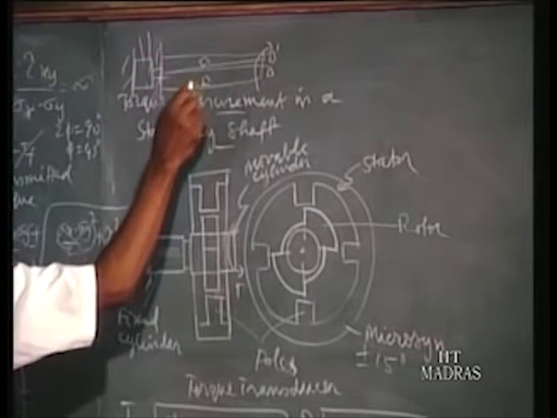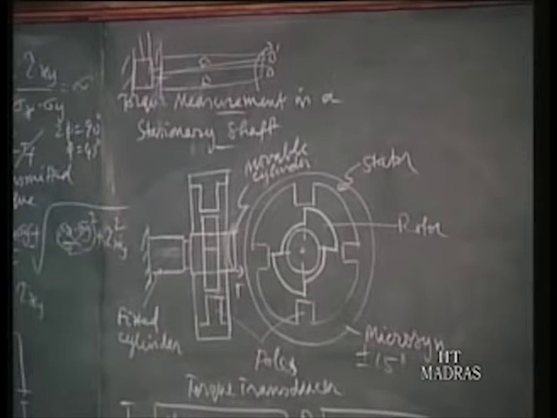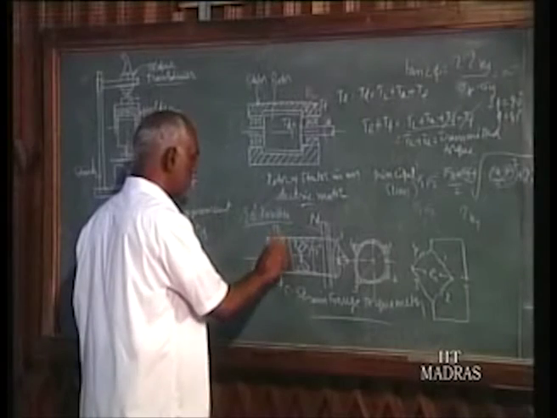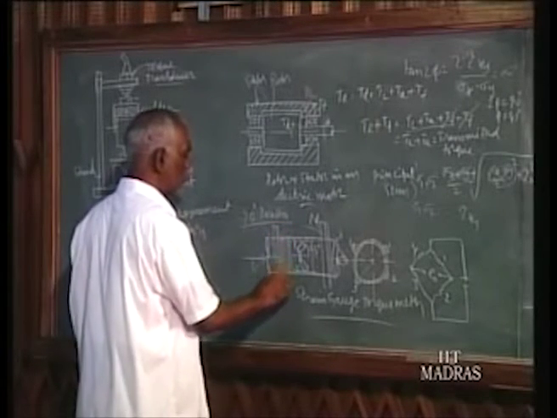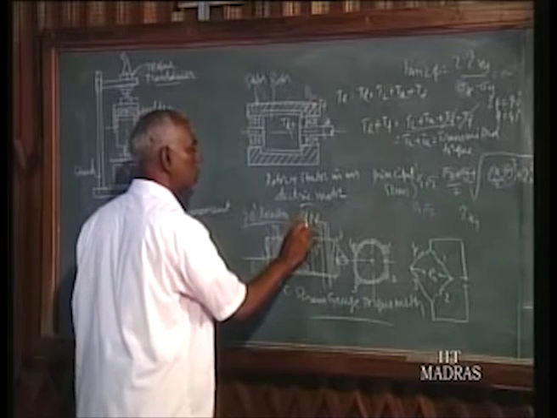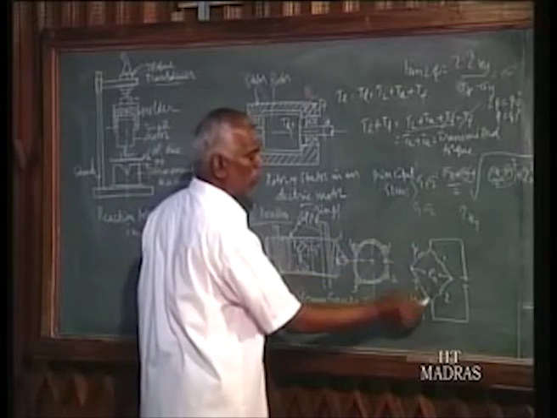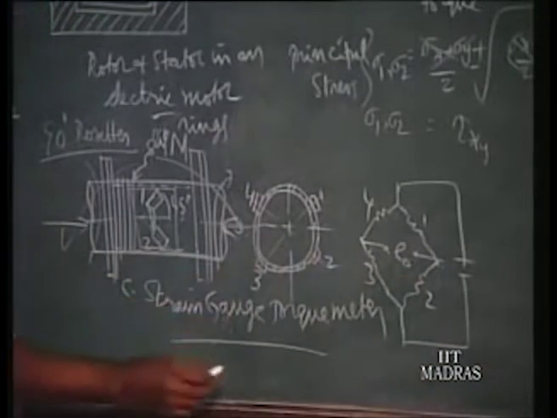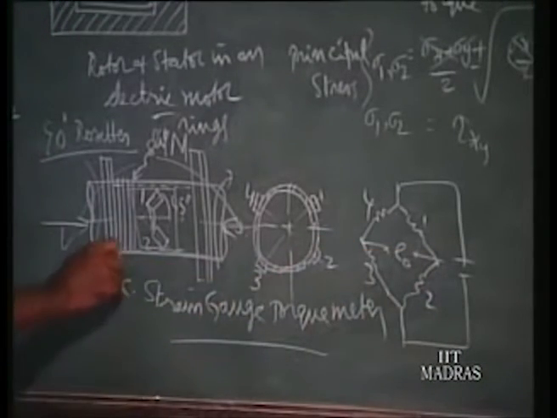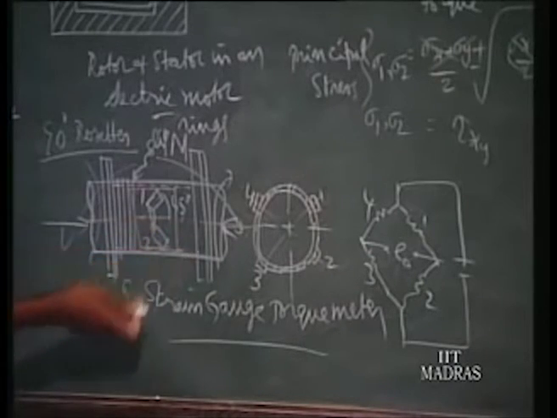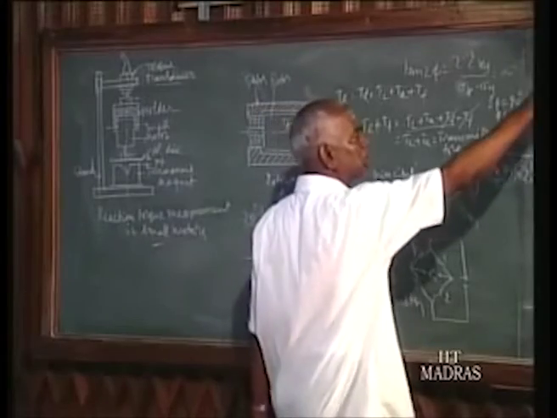And now the wire can be a little flexible wire, but previously... Now it is a rotating shaft, so you require these slip rings, 4 slip rings are required. These are the slip rings. 4 slip rings for the 4 corners, 2 for the supply and 2 slip rings for taking the output signal. So by using slip rings we can take the signal inside and outside. If it is a stationary shaft, such things are not required.